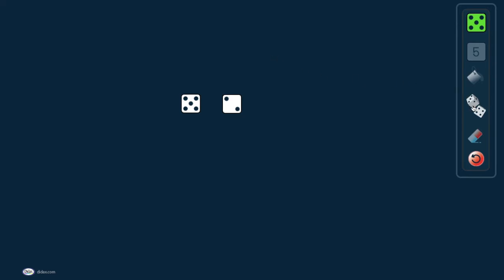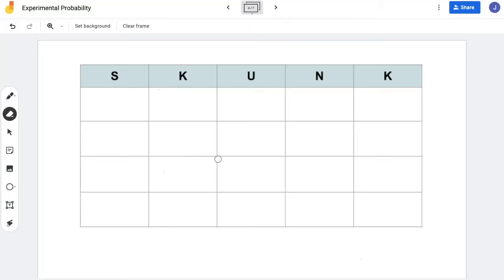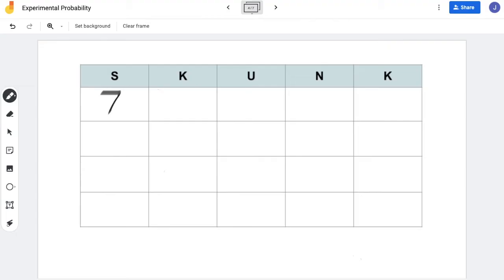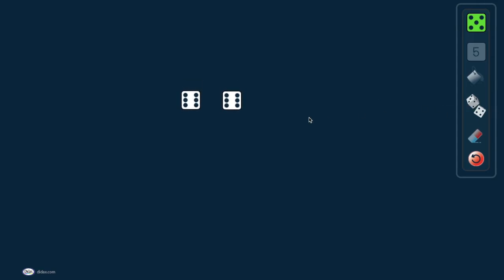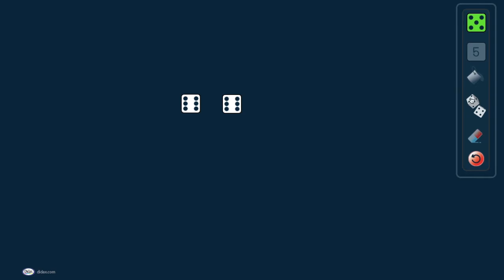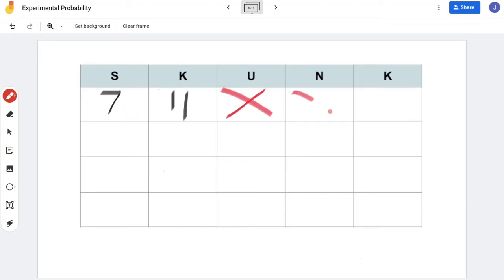So on the first spin, I'm going to get a 7. So I'm going to go back to my other screen and put 7 in my first box. Let's see how far we can get. Now my students will be trying to decide if they're going to keep that 7 score or add another one. So now there's 11. We're on to our third one now, and there you go. We get our first dose of doubles. So this now is where all my students are whining and complaining about losing, and those that were fortunate enough to sit down after 2 rolls are loudly celebrating.